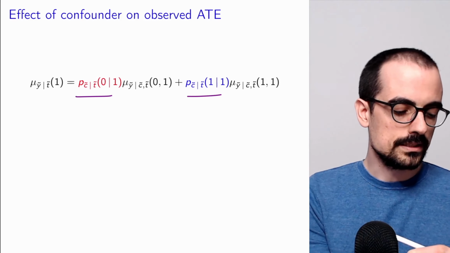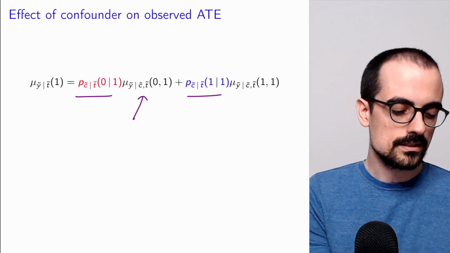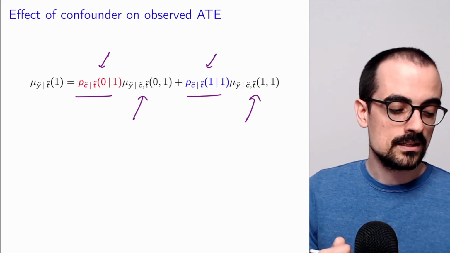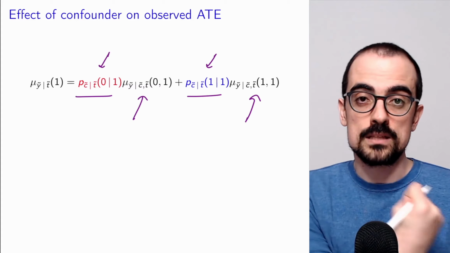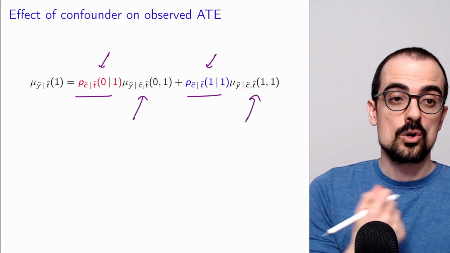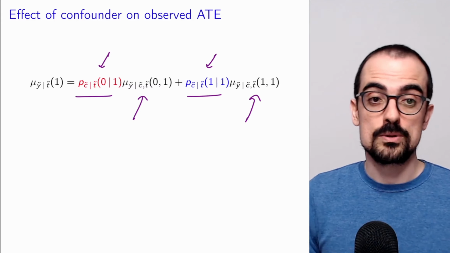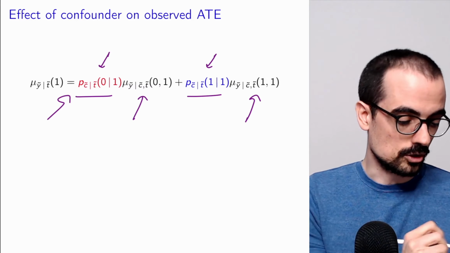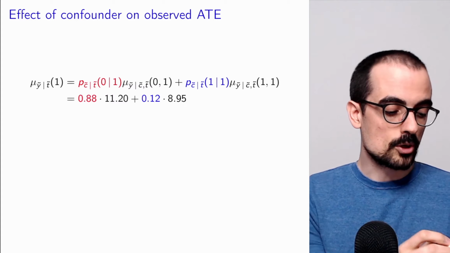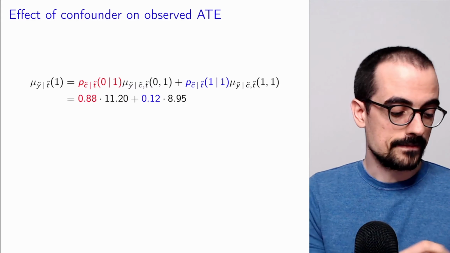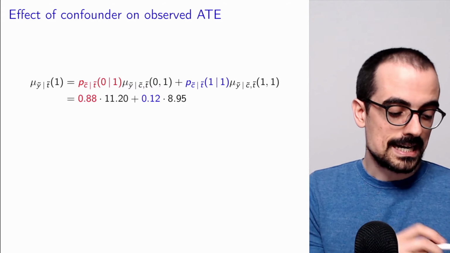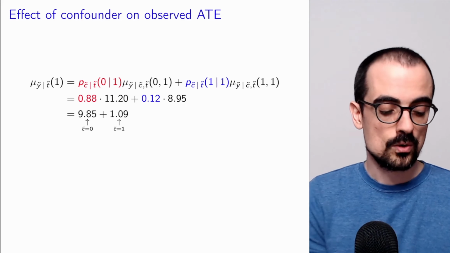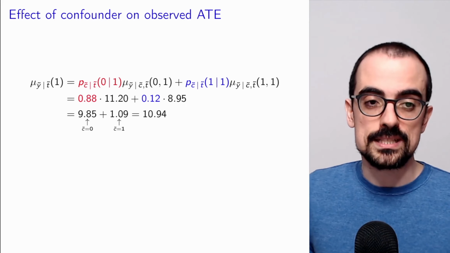And what do we do? We take the corresponding conditional means and we weight them by the corresponding probability that someone previously failed if they belong to the treatment group, or the probability that they did not previously fail if they belong to the treatment group. Okay, so these ones are the ones that did not previously fail. So these probabilities look like that. And this weighted average gives us the observed average for the students that received private classes.